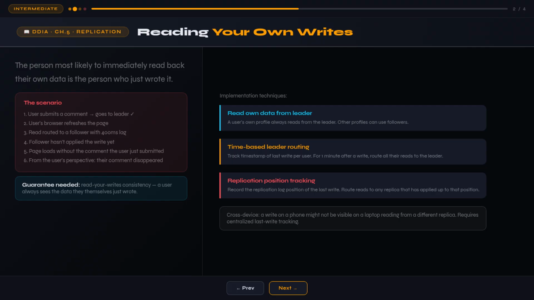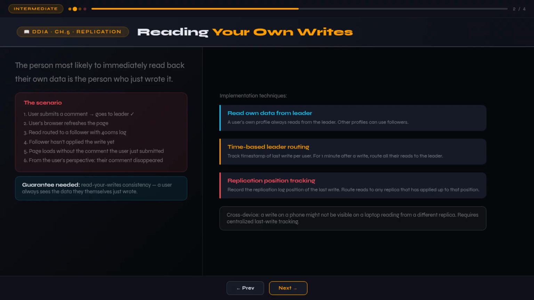Another approach: track the timestamp of the user's last write. For some time window after a write, say 1 minute, route all reads for that user to the leader. After the window expires, the follower has likely caught up and reads can go there. A more precise version: record the replication log position of the last write. Route reads to any replica that has applied at least up to that position. Only when no such replica is available do you fall back to the leader.